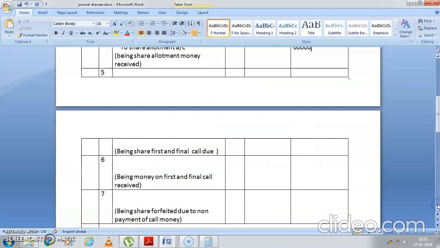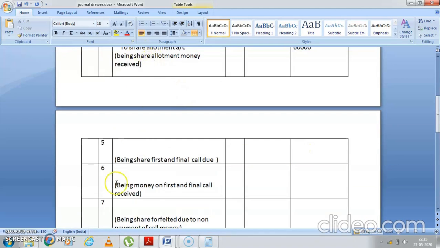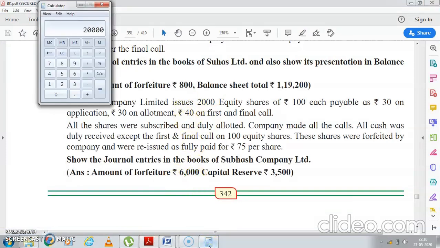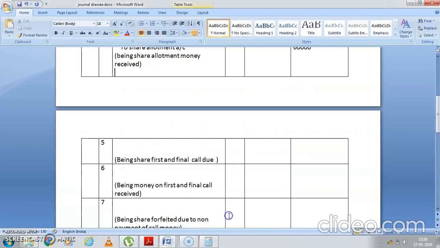It's normal. You have a share application, then you have a share allotment, and then you have the first and final call. What is the first and final call? 40 on shares. So obviously it is 2000 into 40. Yes, that comes to 80,000. I think what mistake did we make? 2000 into 40 comes to 80,000. See, zeros and all play a very important role. Remember it.